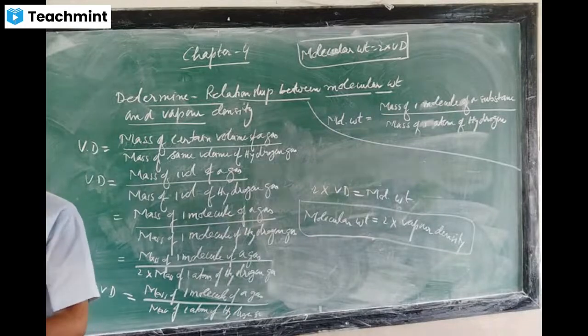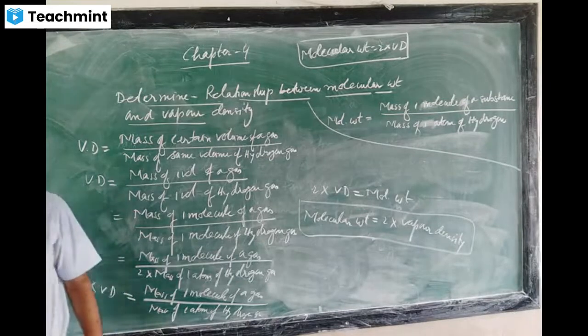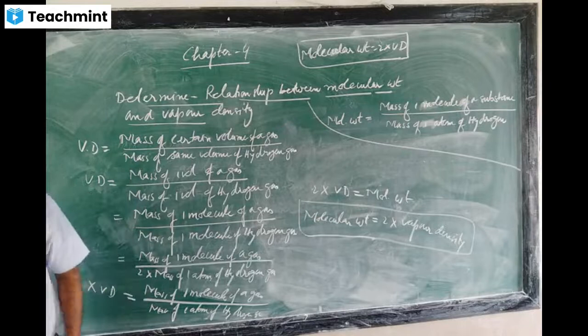Now next, you go to percentage composition, page number 87.